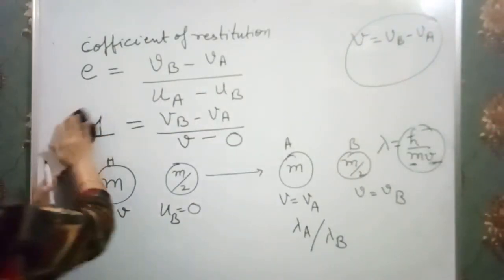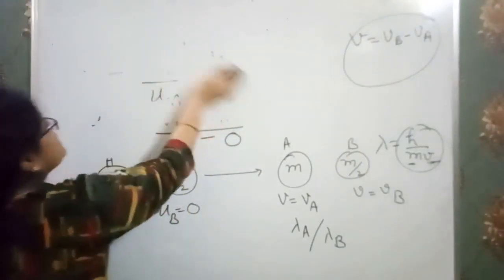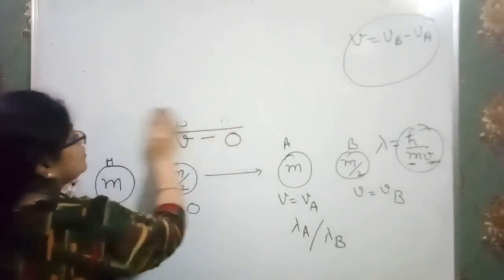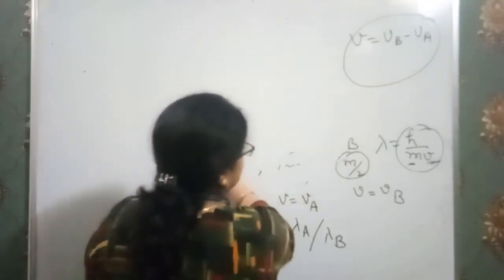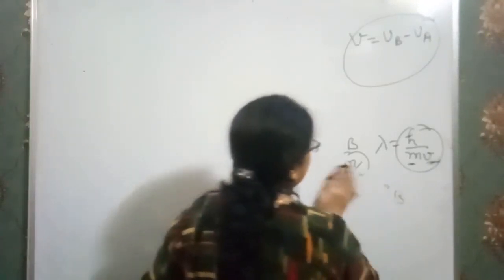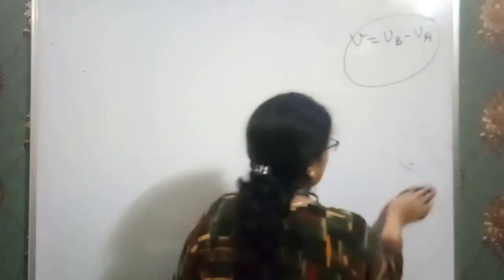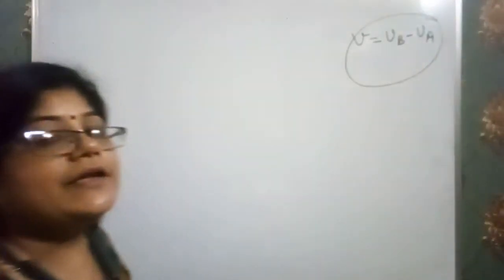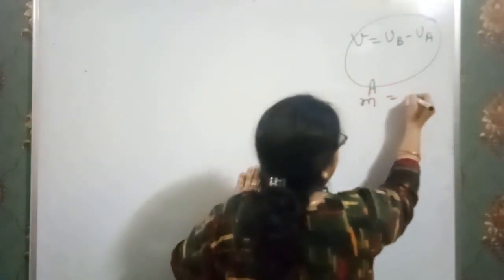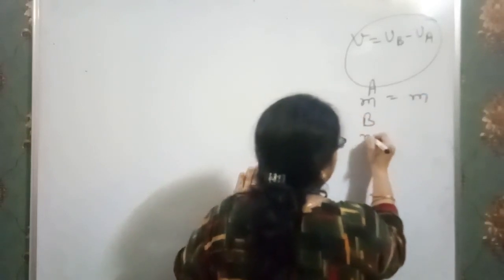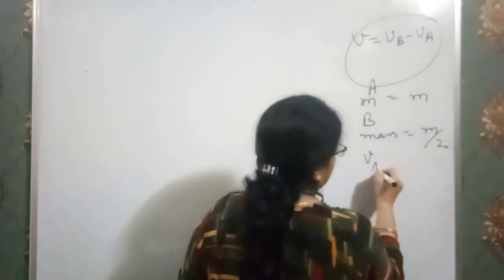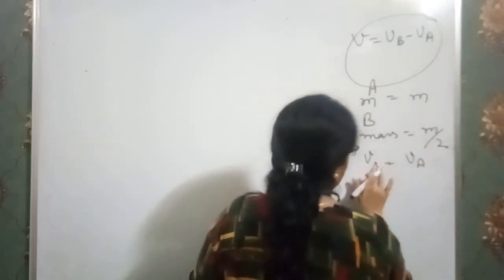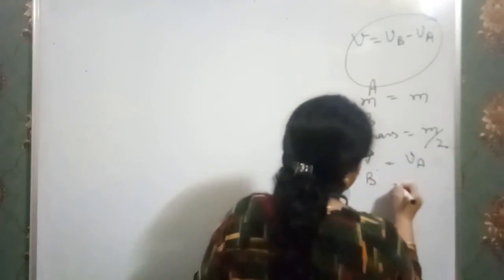Okay, now just watch. Whenever two things collide with each other, according to the law of conservation of momentum, the momentum is conserved. That is, momentum before collision equals momentum after collision. Say the mass of block A is m, the mass of block B is m by 2, the velocity of A is VA and the velocity of block B is VB.